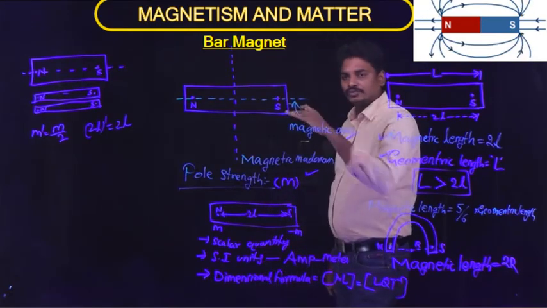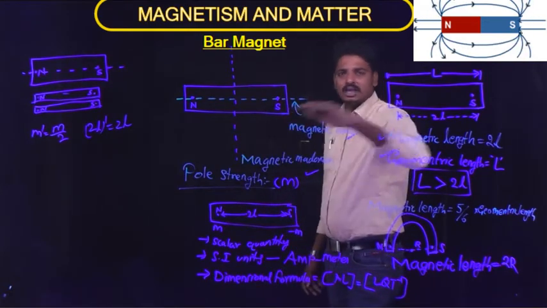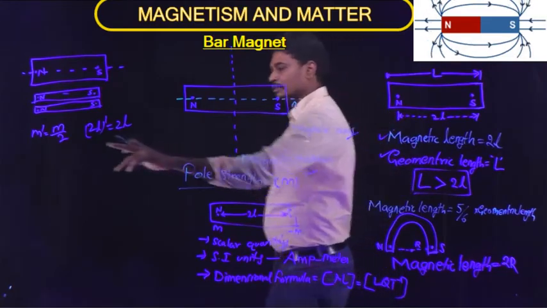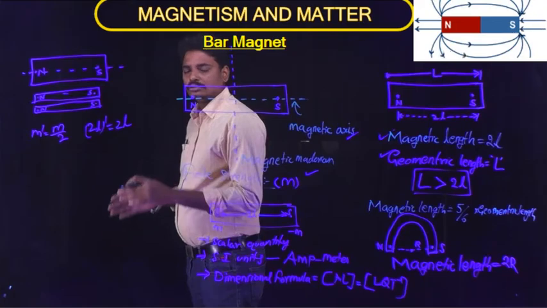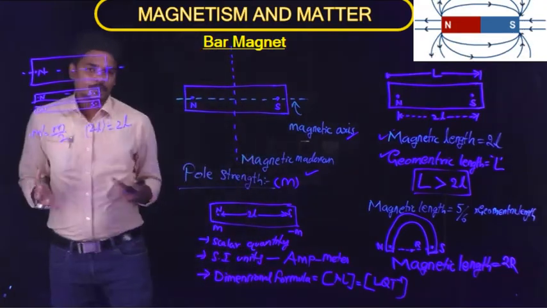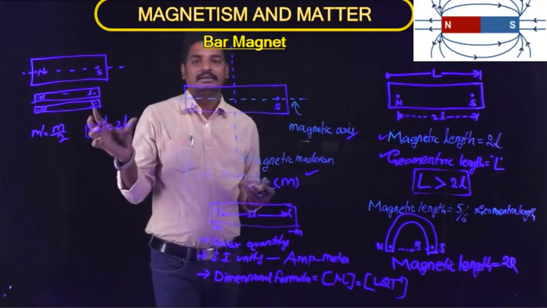So when we cut along the magnetic axis, the pole strength is divided by the number of parts into which the magnet is cut.